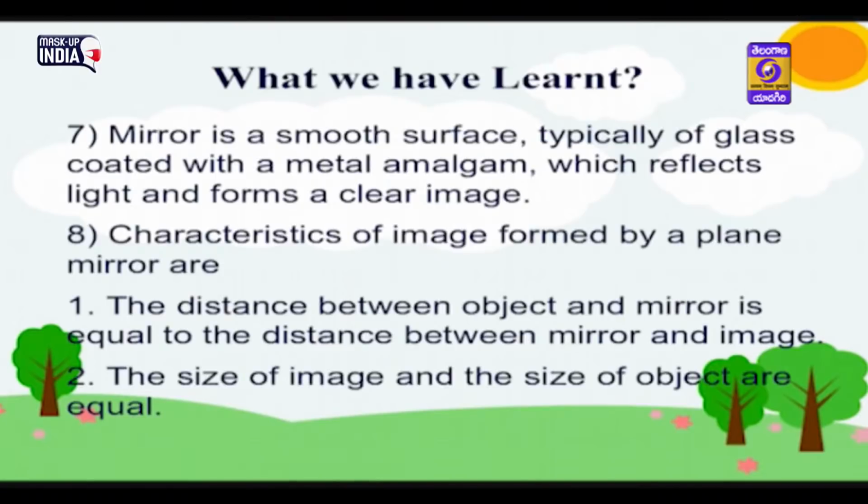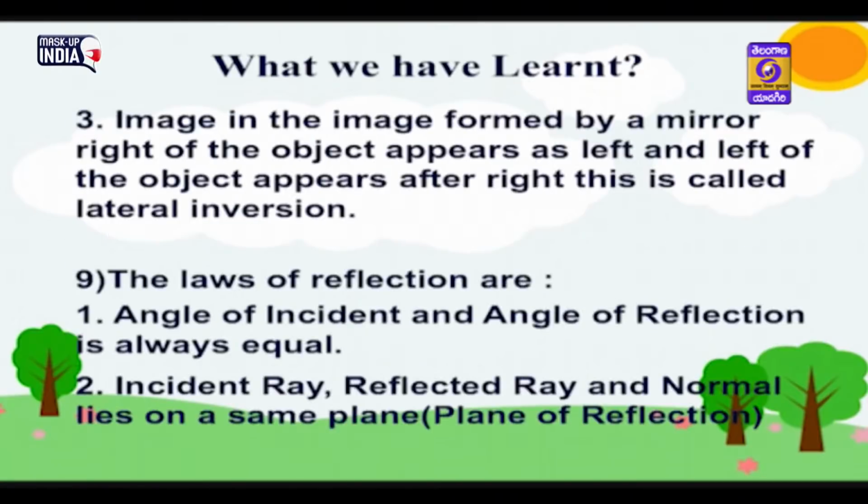The size of image and the size of object are equal. In the image formed by a mirror, right of the object appears as left and left of the object appears as right. This is called lateral inversion. Angle of incidence and angle of reflection are always equal. Incident ray, reflected ray, and normal lie on the same plane. This is called the plane of reflection.